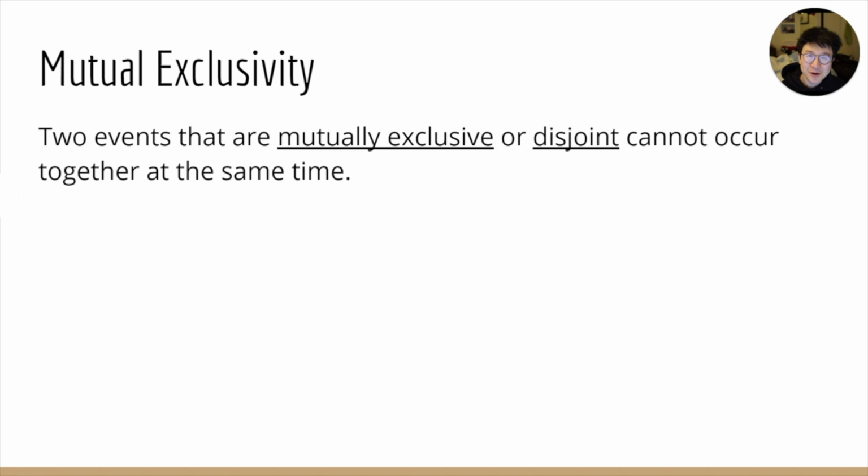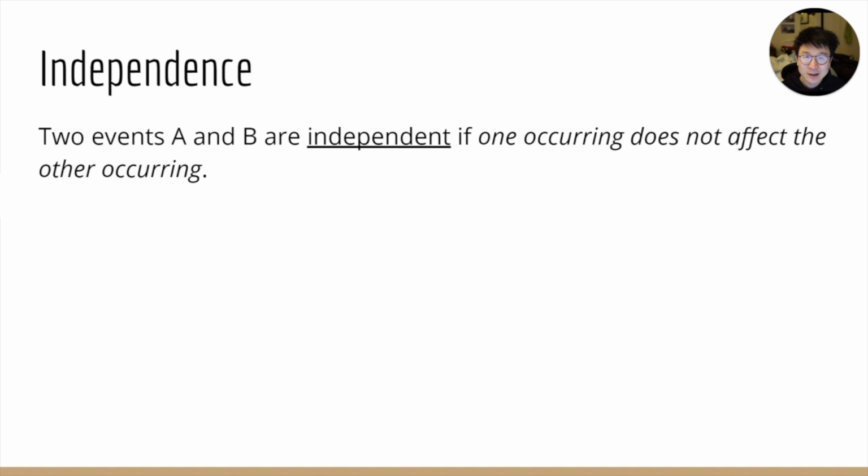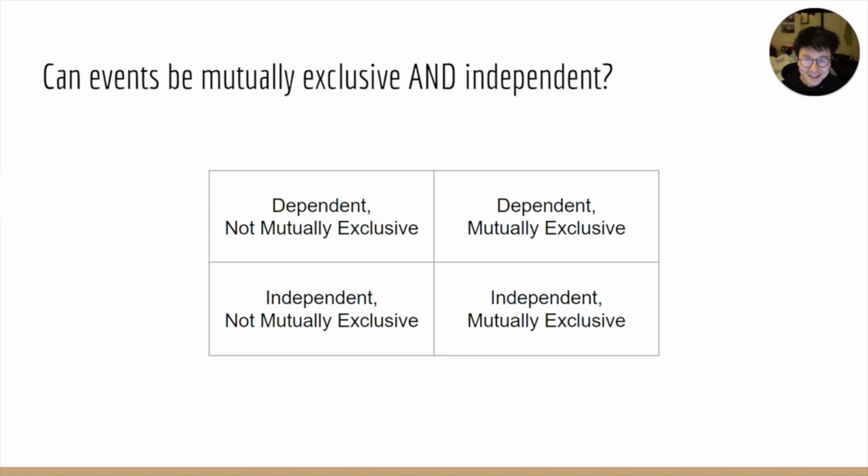Hello. So we've talked about mutually exclusive events, events that cannot occur together at the same time. And we've talked about independent events, events that do not affect each other's occurring. However, we have not talked about the intersection of these two. Can events be mutually exclusive and independent? To explore, I've put all four possible combinations of dependent, independent, mutually exclusive, and not mutually exclusive in this 2x2 matrix.